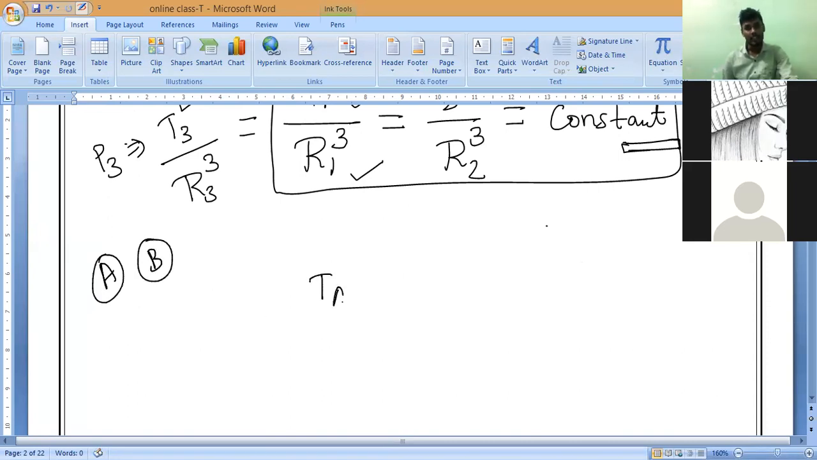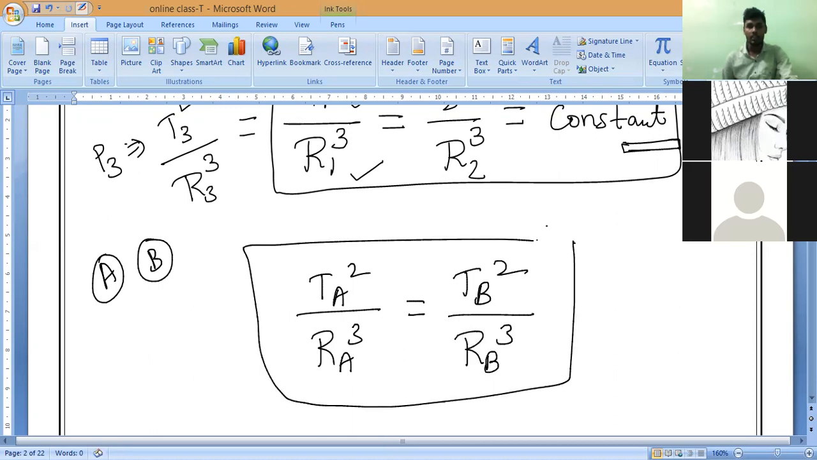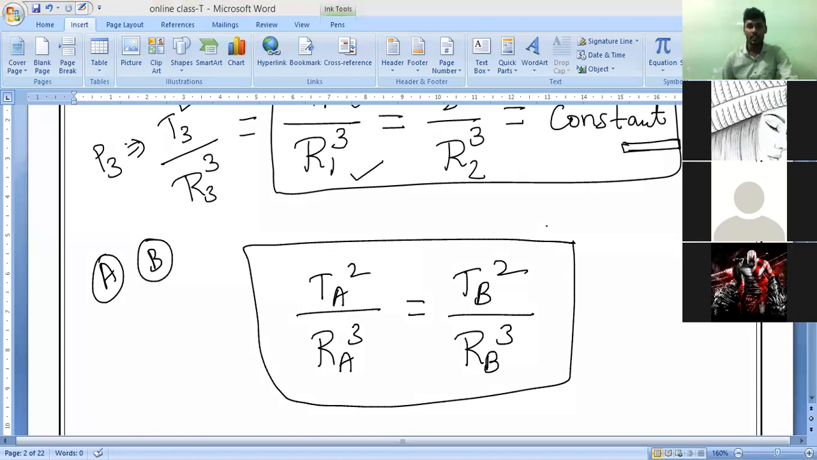TA squared divided by RA cubed is equal to TB squared divided by RB cubed. If you consider your choice, 1 and 2, it will come as 1 and 2. If you consider A and B, it will come as A and B. No confusion at all, all the formulas are the same. Do you understand, everyone? That is how to remember it.